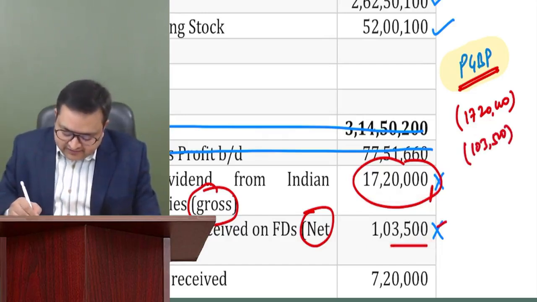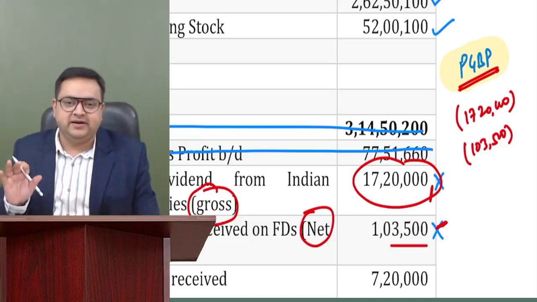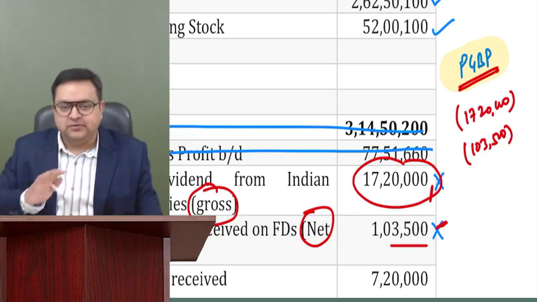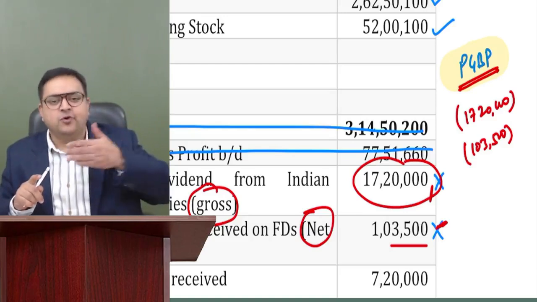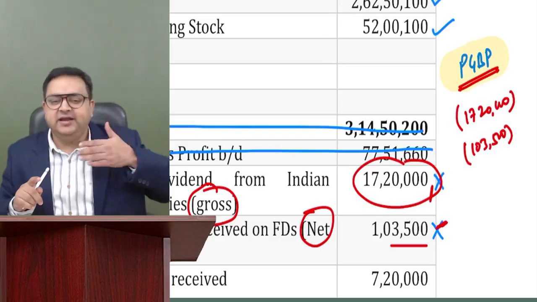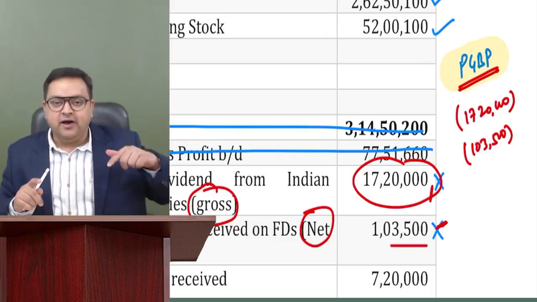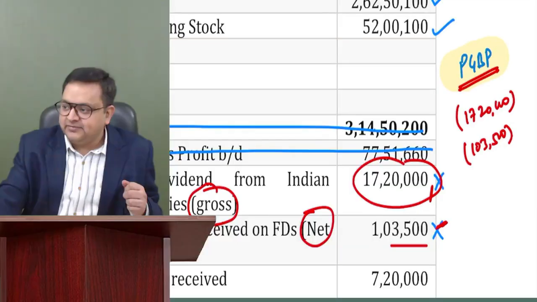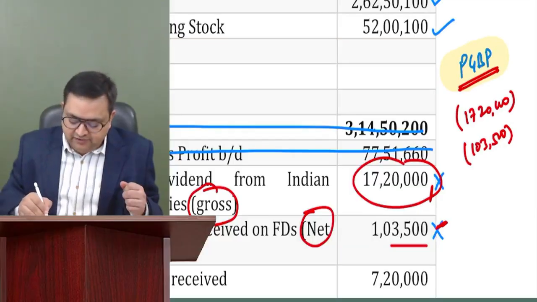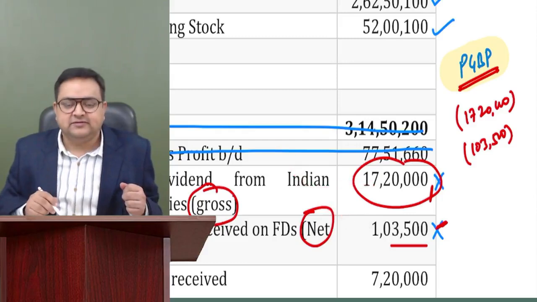1,03,500. Whatever is sitting in my P&L account, I will delete it. Correct? So first mistake rectified. First, we have said that please go out from this room. So we have deleted both of them. Now we know that these two are IFOS income, and we will be taking it in our IFOS.